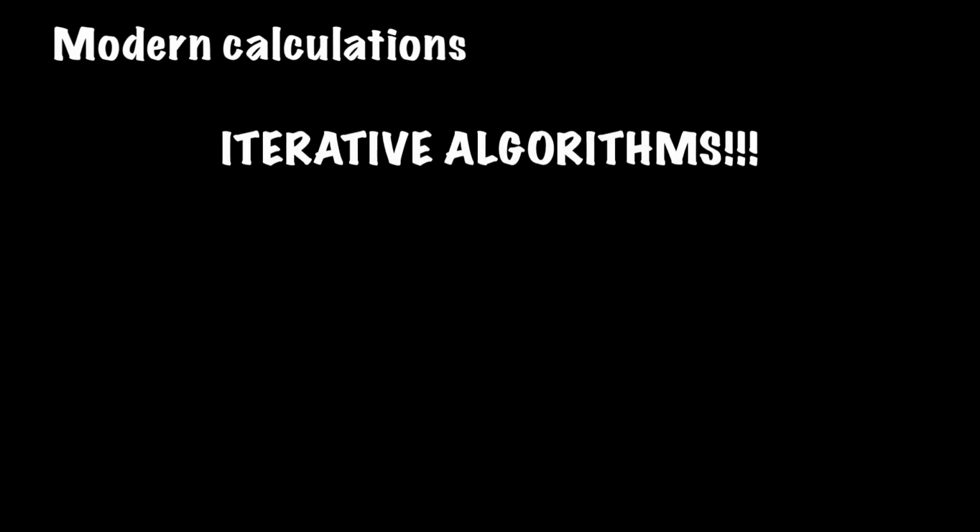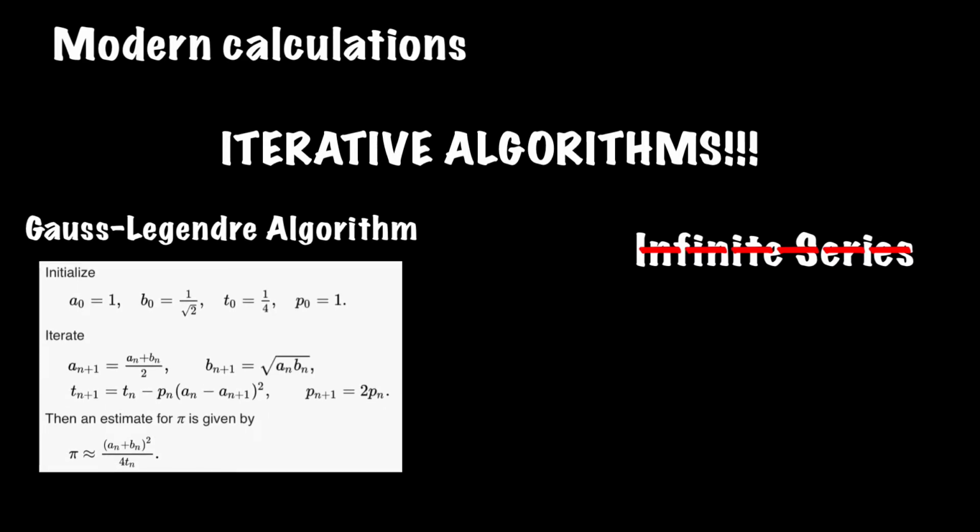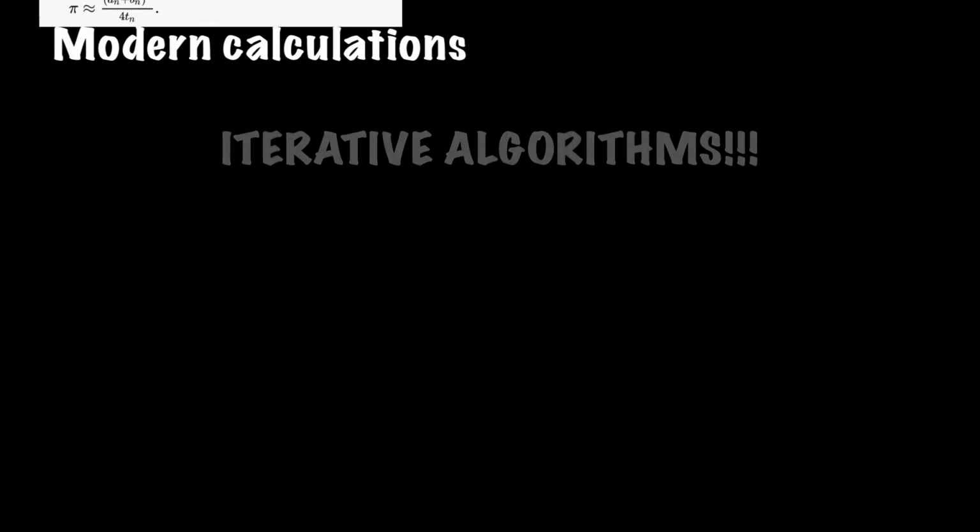Iterative algorithms were some of the first modern algorithms to calculate pi, as they resulted in a no longer needed reliance on infinite series. Essentially, these types of algorithms repeat a specific calculation using outputs from prior steps as inputs, which all stem from an original guess. The most well-known is that of the Gauss-Legendre algorithm, which is known for its rapid convergence, with the first 25 iterations producing 45 million correct digits of pi.